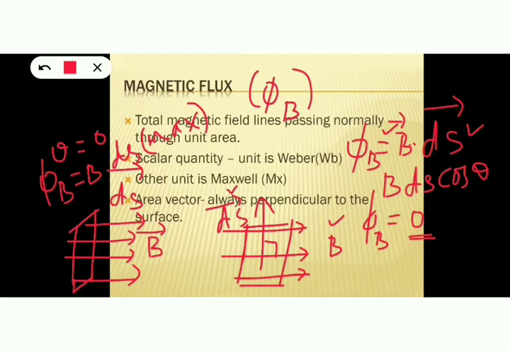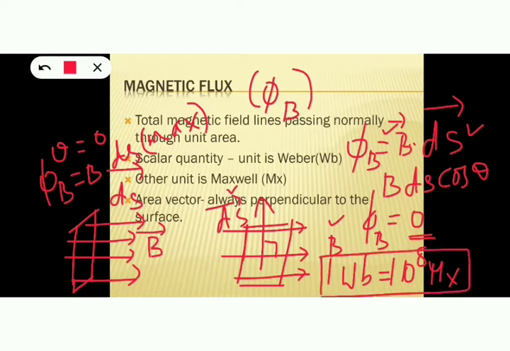And anyway, two units are there, Weber and Maxwell, and also 1 Weber is equal to 10 raised to 8 Maxwell. This is the relationship between Weber and Maxwell. Magnetic flux is a scalar quantity. Its unit is Weber, other unit is Maxwell. Area vector is always perpendicular to the surface. So that's all about magnetic flux and area vector.